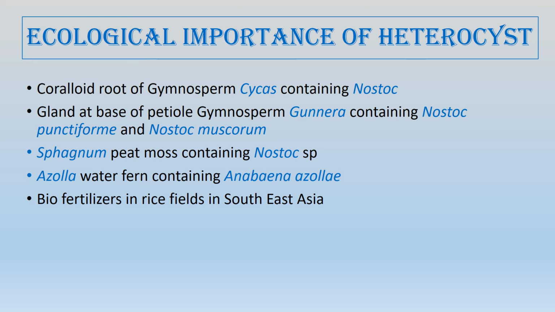The coralloid roots of Cycas, a gymnosperm, contain Nostoc, and the Cycas plant provides the carbohydrate source to the Nostoc, and the Nostoc in turn produces the basic amino acid glutamine to the Cycas.